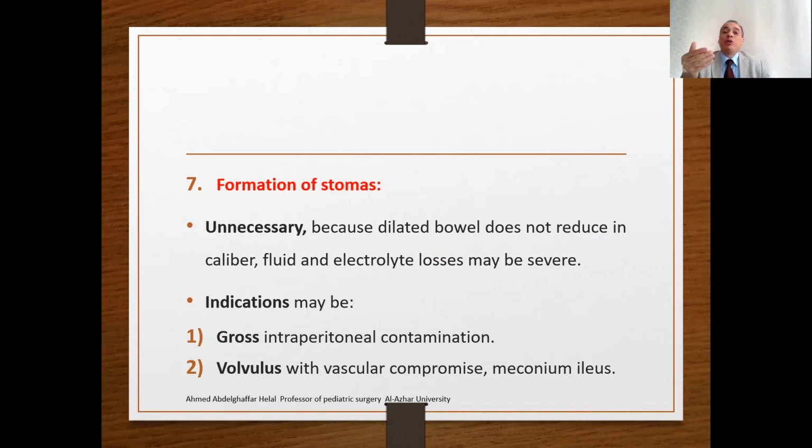Also, there will be fluid and electrolyte loss, which may be so severe in these neonates. The indications may be gross intraperitoneal contamination or volvulus or vascular compromise or the presence of meconium peritonitis. In such cases, you can perform a temporary stoma, externalizing the bowel to the abdominal wall.